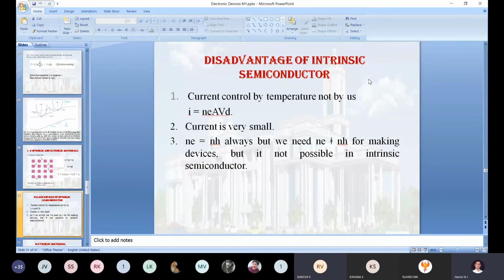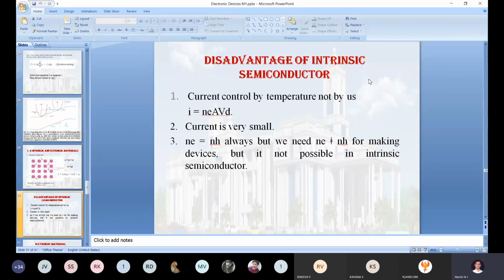Sir, in extrinsic the two won't be the same, the electrons and holes change. Exactly, that concentration will be changing. I have just given a comparison with respect to electron and hole separately. Now with the help of a pentavalent impurity you generate 50 more electrons. Let me take one small analogy. In the same way, if you use a trivalent impurity, you generate only 50 holes. These extra 50 electrons will constitute a current, and these 50 holes will constitute a current.